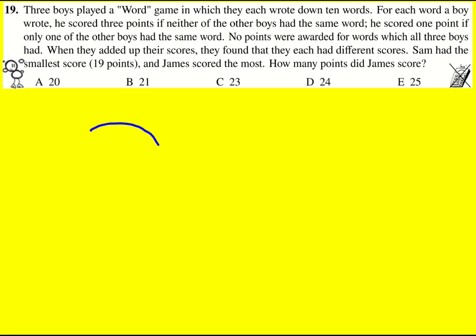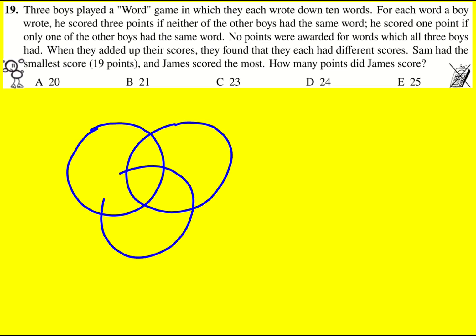Right, I'm going to get a Venn diagram down for this question and just carefully work my way through the possibilities. So I'm going to put Sam with the smallest score of 19 and James with the most, and then somebody else, I'm going to call them Fred, down here.